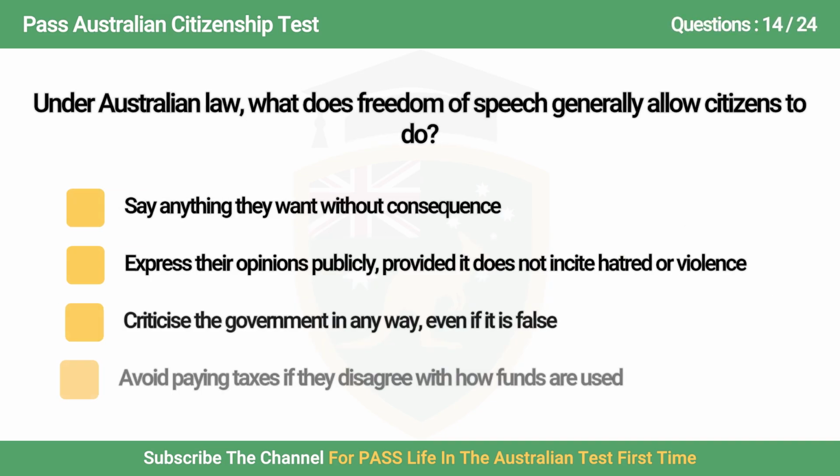Question 14. Under Australian law, what does freedom of speech generally allow citizens to do? A. Say anything they want without consequence. B. Express their opinions publicly, provided it does not incite hatred or violence. C. Criticise the government in any way, even if it is false. D. Avoid paying taxes if they disagree with how funds are used.